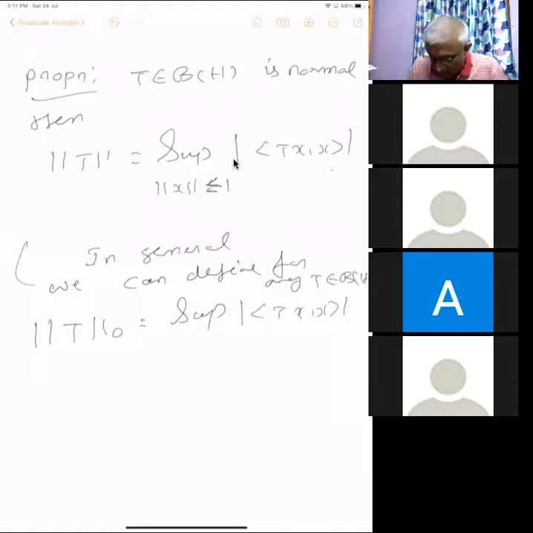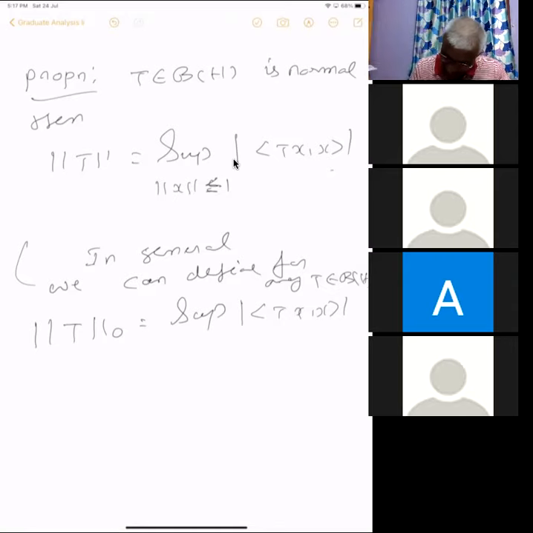But then it will not be a norm, no? Only for self-adjoint if <Tx, x> equals 0. No, I think it will be a norm.